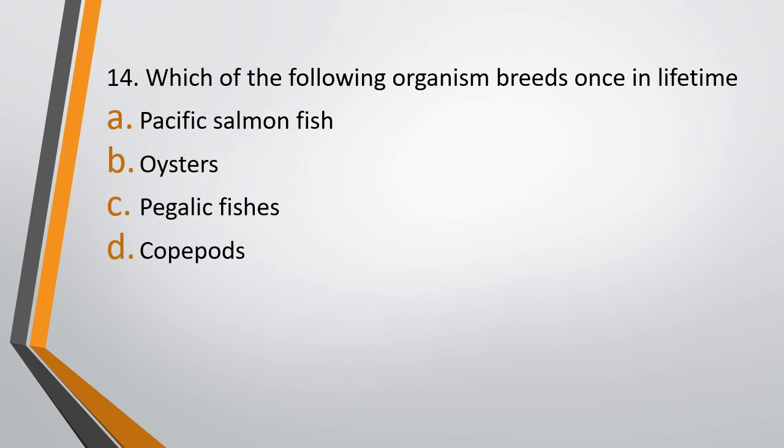Question 14. Which of the following organisms breeds once in a lifetime? Option A, Pacific salmon fish, option B, oysters, option C, pelagic fishes, or option D, copepods. The correct answer is option A. Pacific salmon fish breeds only once in their lifetime. And another example of this type of organism is bamboo. Bamboo also breeds only once in its lifetime.